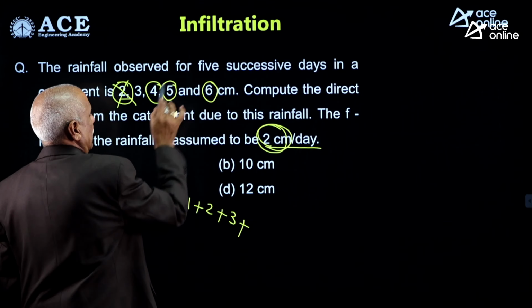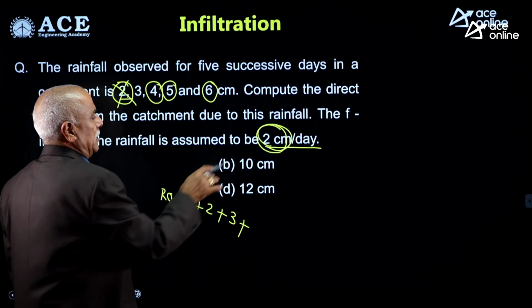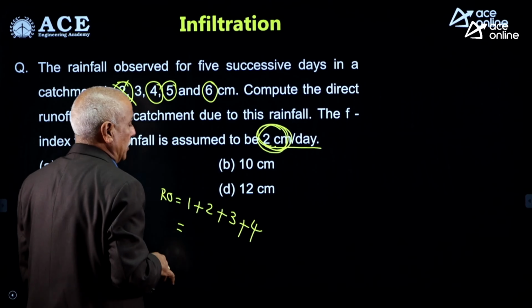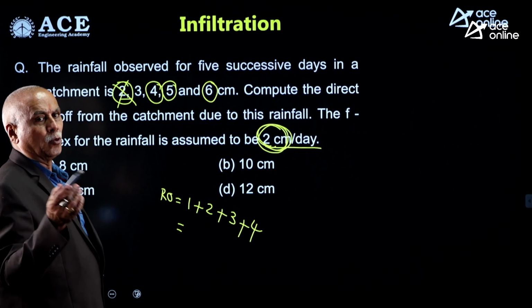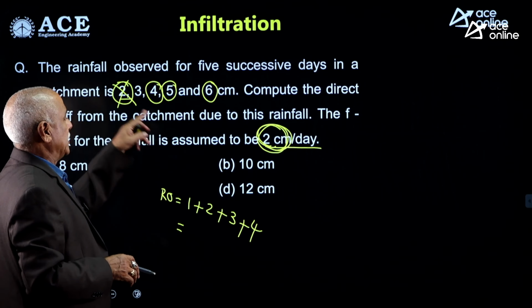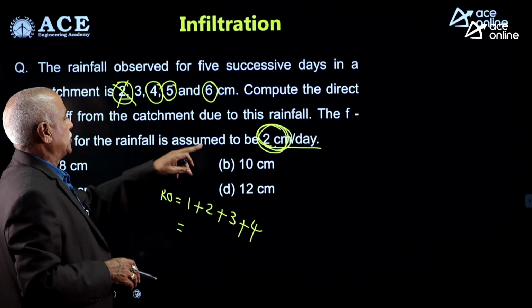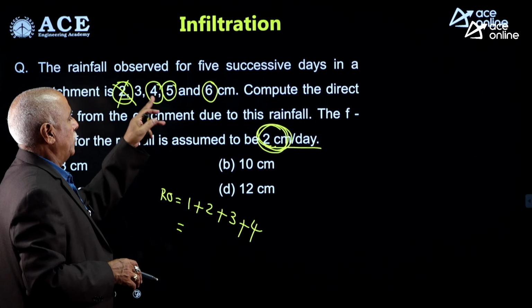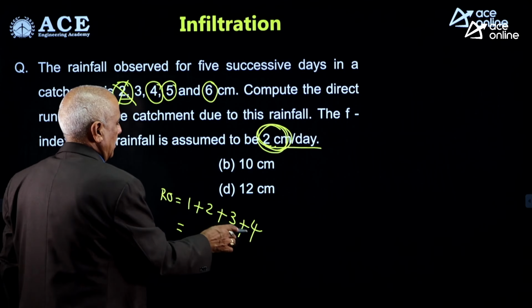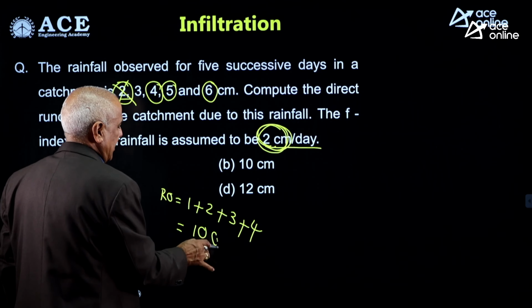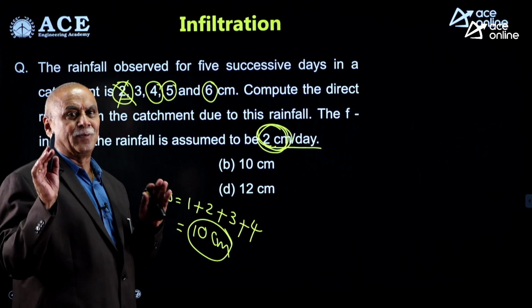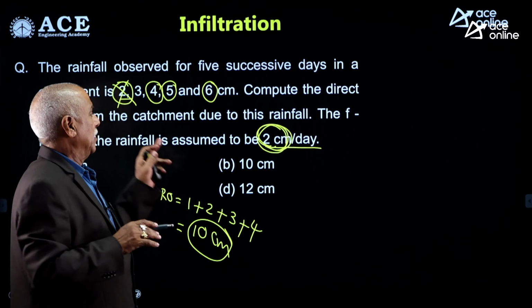Last day, rainfall is 6 centimeter, infiltration is 2 centimeter, so runoff will be input minus losses will give output, 6 minus 2, that is 4. 2 minus 2, 0, 3 minus 2, 4 minus 2, 5 minus 2, 6 minus 2. If you add up, total 10 centimeters will be the runoff collected from the catchment on the whole of 5